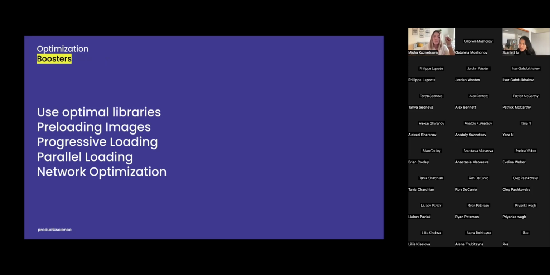So at the end, let's summarize the optimization boosters one more time. Use optimal libraries, preload images. Don't forget about progressive and parallel loading. And last but not least, network optimization. Check all these steps and make your users happy.